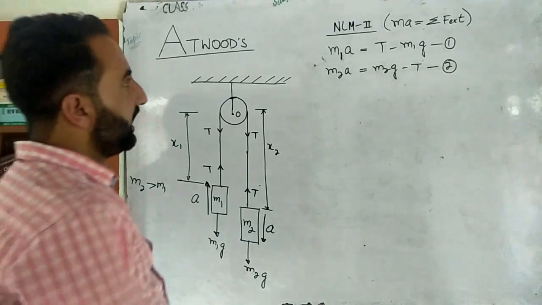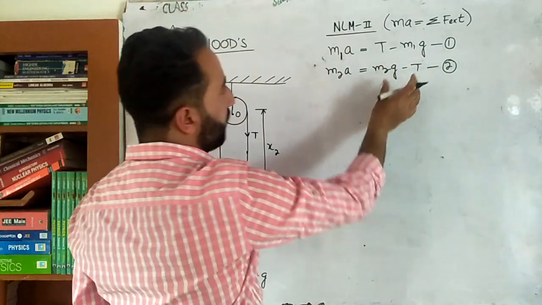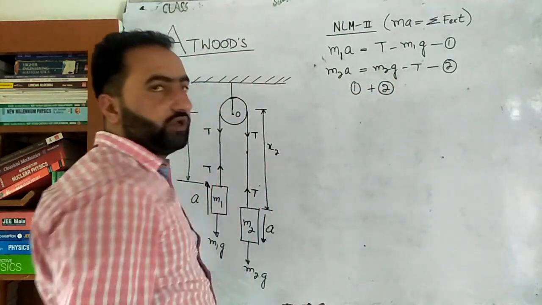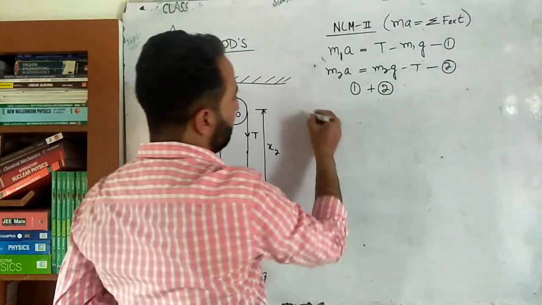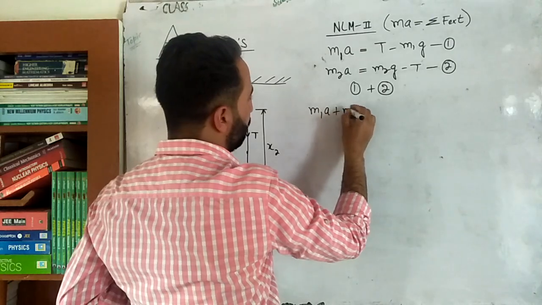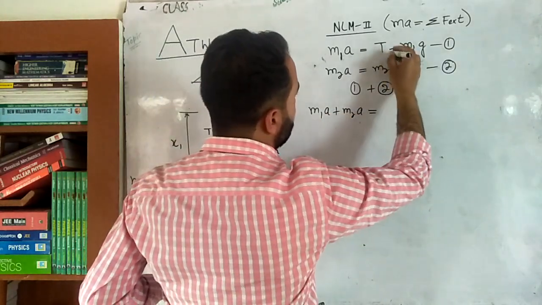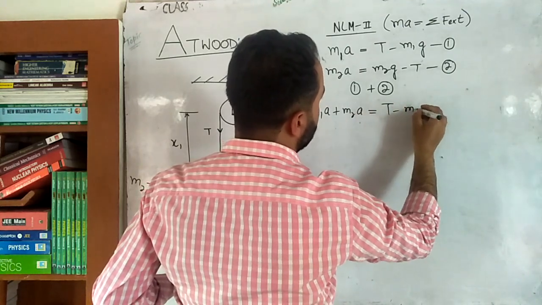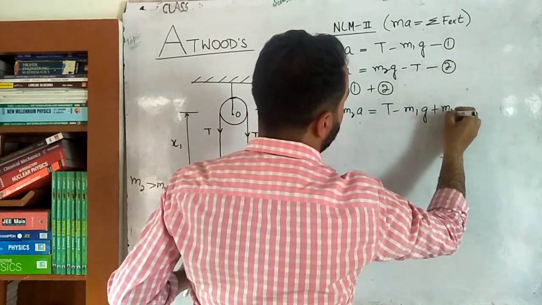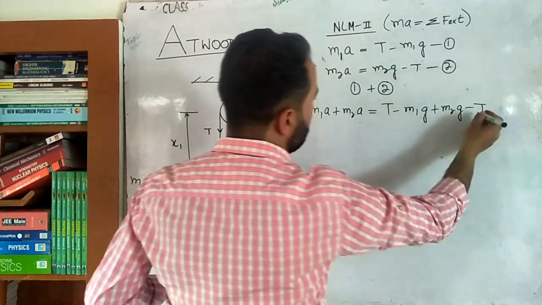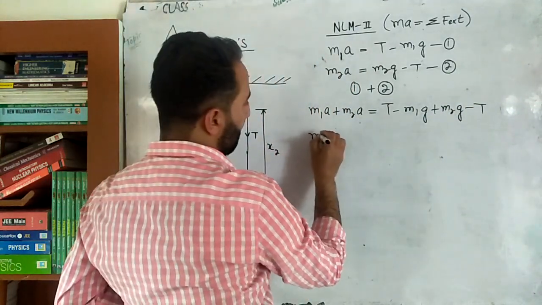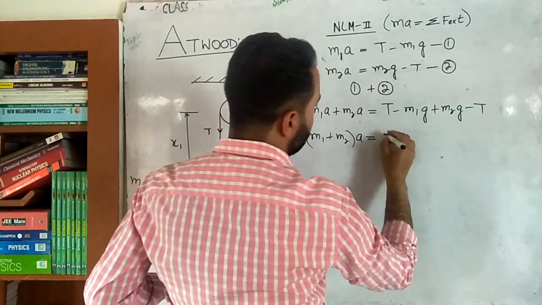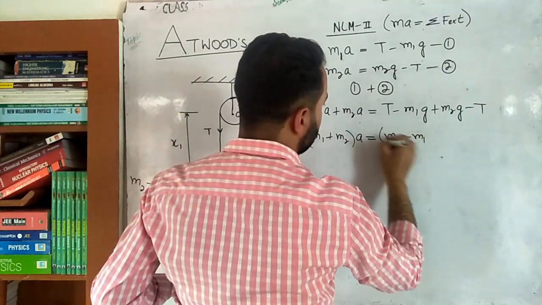Next, I have to calculate the value of a and try to eliminate this T, so I will add the two equations, first plus second. So here it will be m1 multiplied by a plus m2 multiplied by a is equal to T minus m1g plus m2 multiplied by g minus T. This T and T will cancel. So I can write it like this: (m1 plus m2) multiplied by a is equal to (m2 minus m1) multiplied by g.